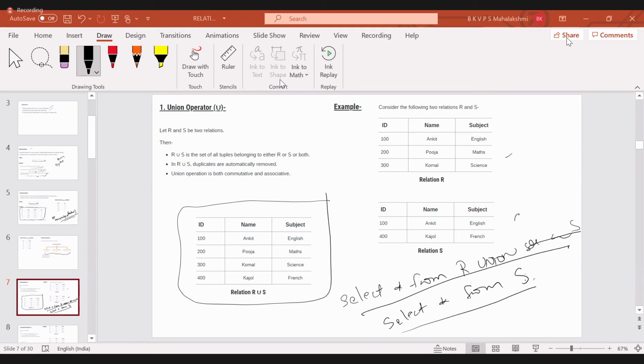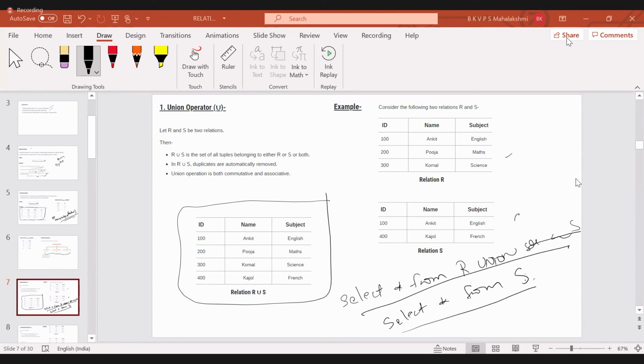I have a doubt, ma'am. What if, when we're doing this, suppose R has a column called marks and S doesn't have that column? During R union S, will the marks column be added to only R's elements in the result? You just execute it.